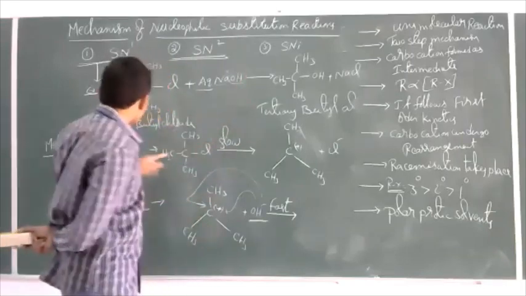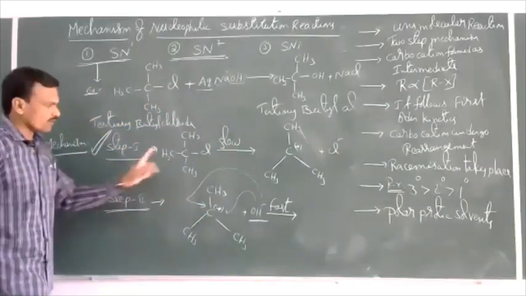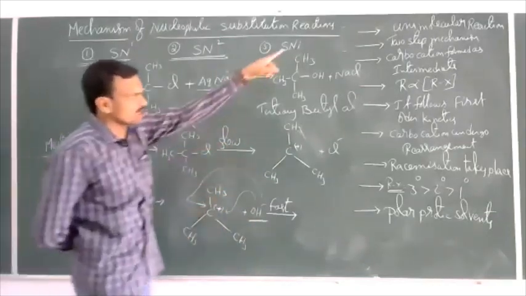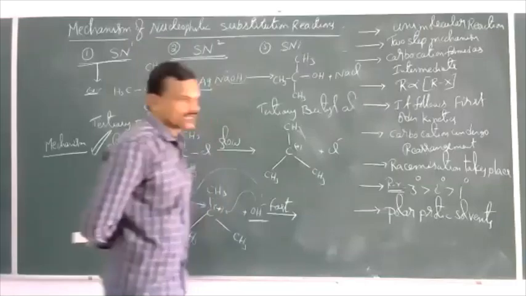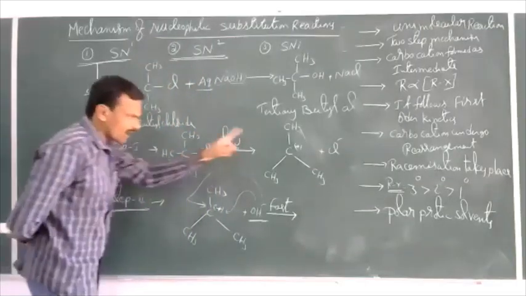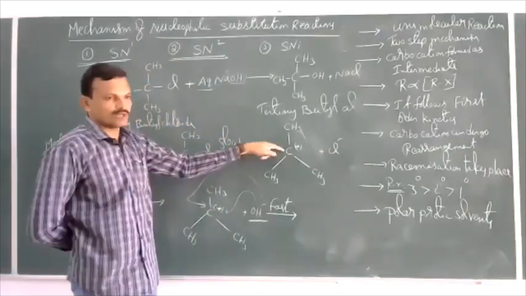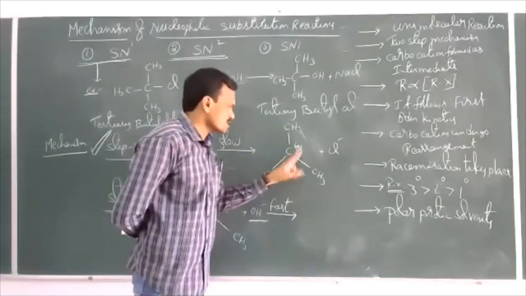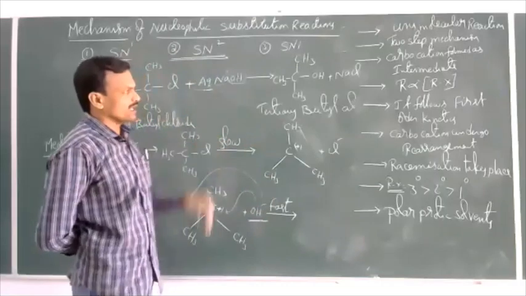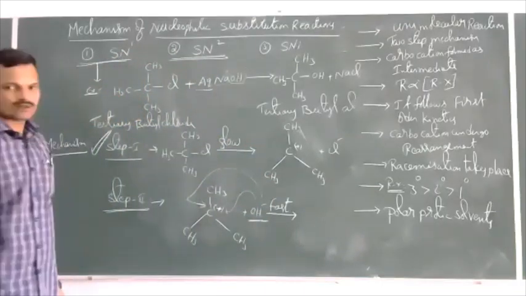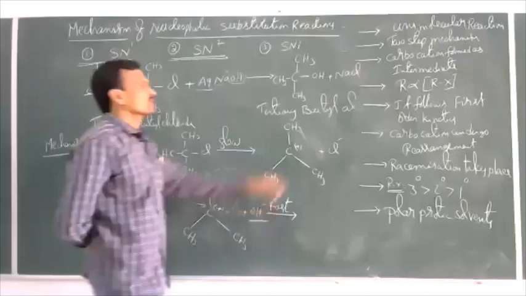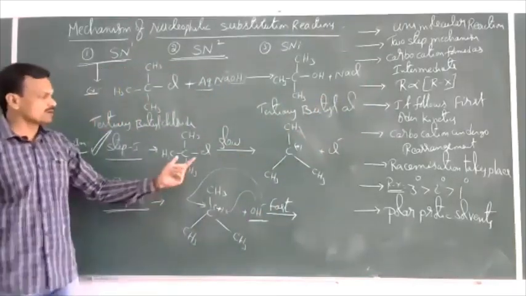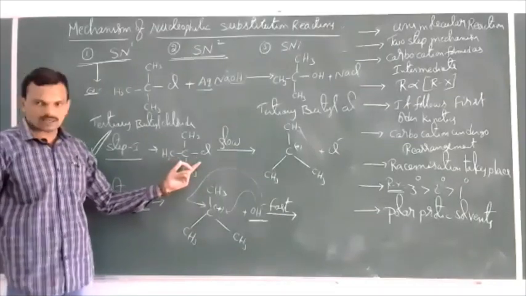Next, this reaction takes place in 2 steps: formation of carbocation, then attack of the nucleophile on the carbocation. It follows a 2-step mechanism. In this reaction, carbocation is formed as the reaction intermediate, and this carbocation may undergo rearrangements. Next, the rate of reaction is directly proportional to the concentration of haloalkane.